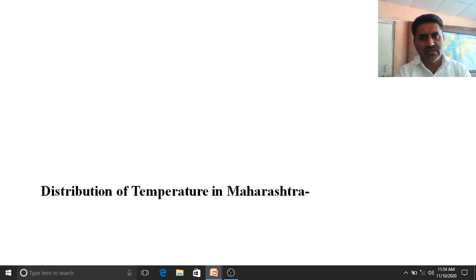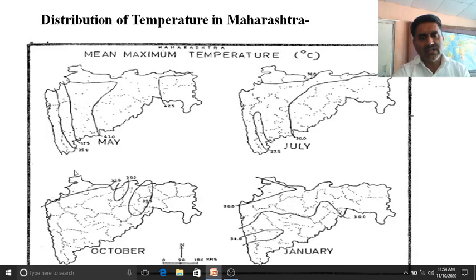So if we see the graph or the map of the temperature, then we come to know how is the mean maximum temperature of Maharashtra. So month-wise distribution of temperature is given over here. So this is the temperature of the month of May. It is 35, 37.5, 43, 40 or 42, 42.5.